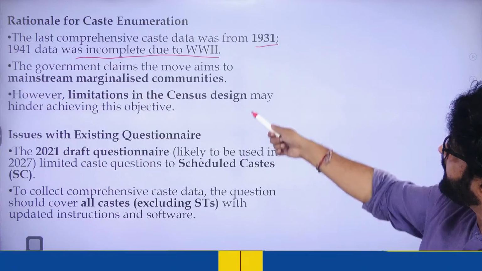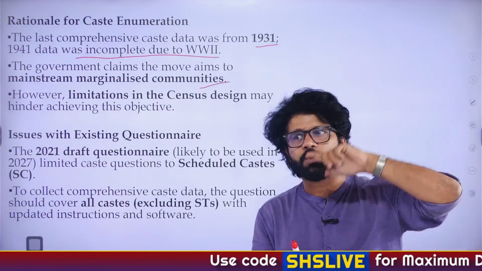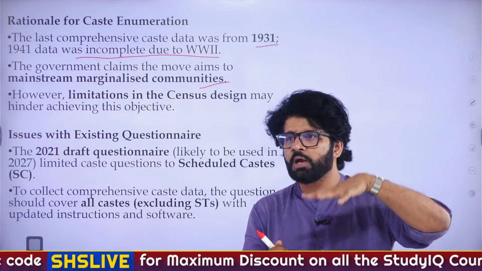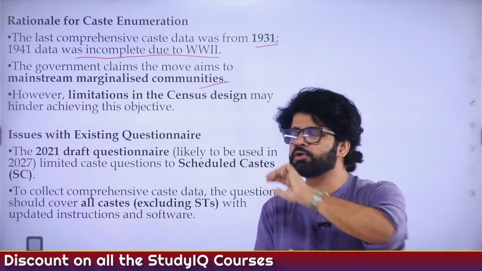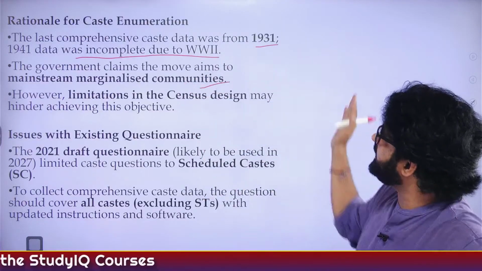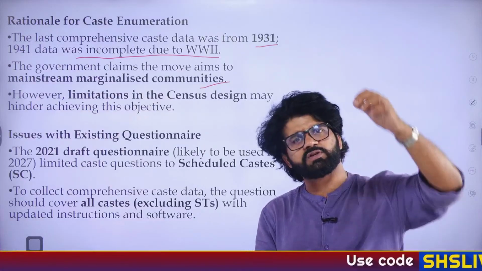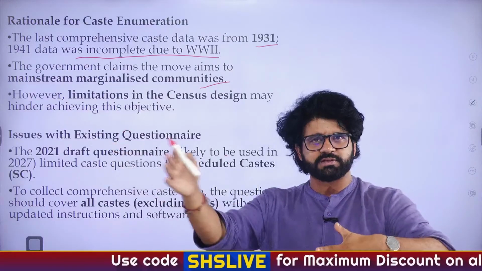Related to what? So government claims the move aims to mainstream marginalized communities. In the previous video which we have done on caste census, we have discussed currently the approach is top-down approach. We will move to a rights-based approach when we have caste census. What is top-down approach? Since we don't have proper data after the 1931 census related to caste, it's all very outdated. Whatever information we have is based on the 1931 census,